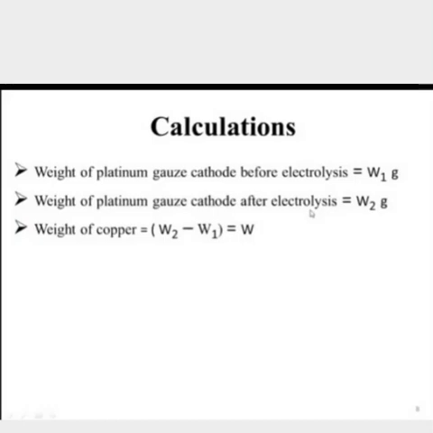The difference, W2 minus W1, gives W, which is the weight of copper.